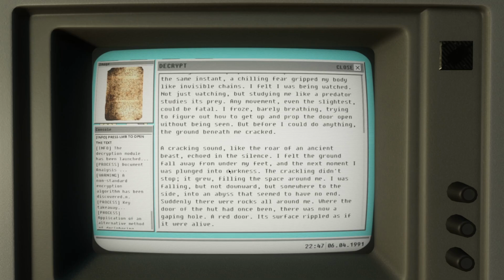I felt the ground fall away from under my feet, and the next moment I was plunged into darkness. The crackling didn't stop, it grew, filling the space around me. I was falling, but not downward, but somewhere to the side, into an abyss that seemed to have no end. Suddenly there were rocks all around me. Where the door of the hut had once been, there's now a gaping hole, a red door. Its surface rippled as if it were alive.